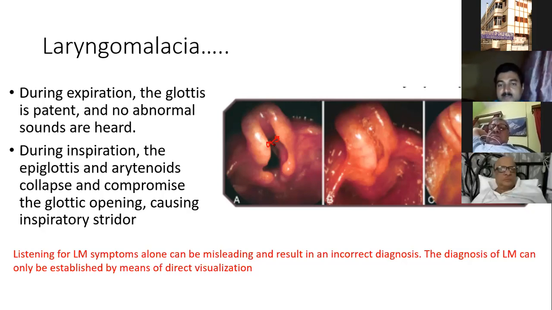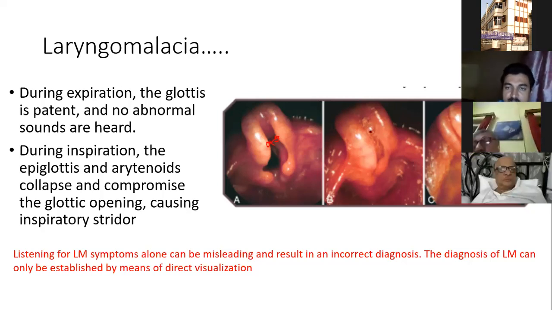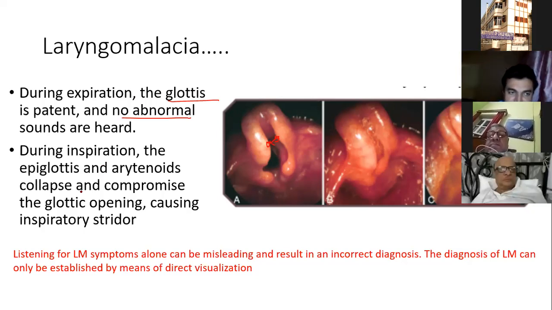But in inspiration they come closer, and if there is any pliable or soft tissue, as in laryngomalacia, it collapses. So during expiration, the glottis is patent and no abnormal sound is heard, and during inspiration, the epiglottis and arytenoids collapse and compromise the glottic opening.